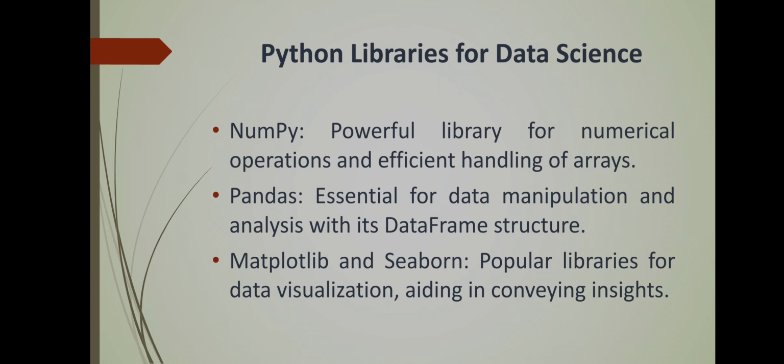Now, different Python libraries for data science, and the first one is the NumPy library. Whenever you want to work with numerical aspects and mathematical operations, the NumPy library is there, and basically it is used to handle arrays. We can create arrays. There are different functions for arrays, like the array function, arange function, linspace function, tile function.